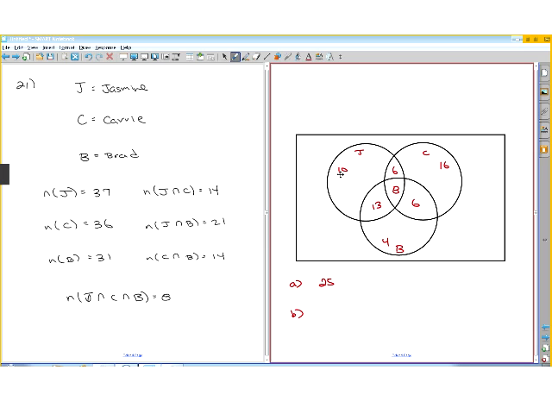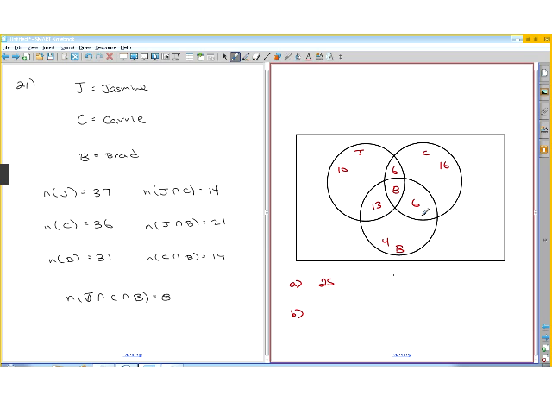Let's double check my numbers. So 10 plus 23, 33, 37. 16, 22, 30, 36. Then we have 31, so we have 13, 21, 27, 31. So they're saying 20, and I'm thinking it should be 30. Okay, I can't convince myself that I'm wrong, so let's go on and I'm going to come back to these.